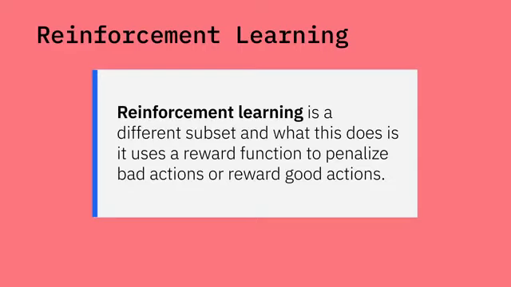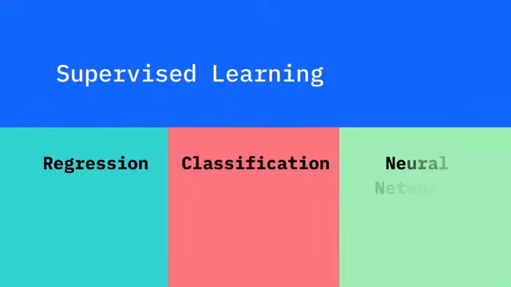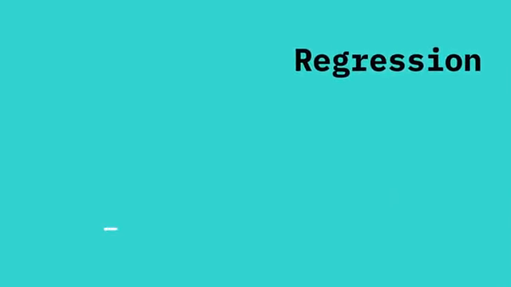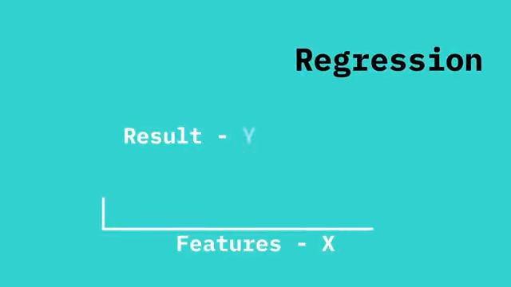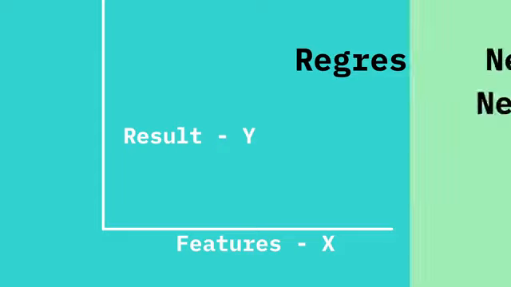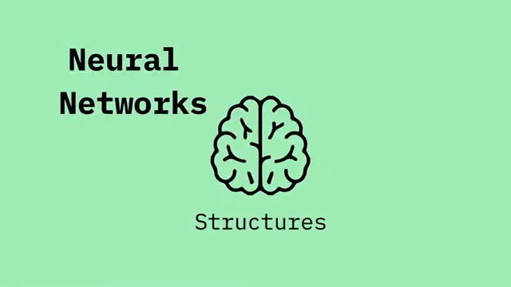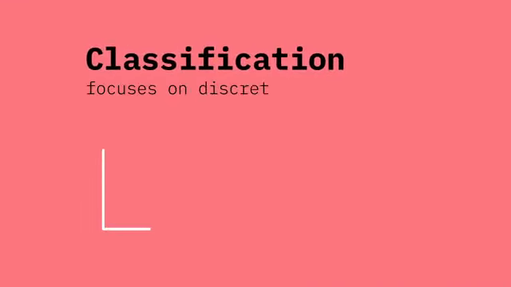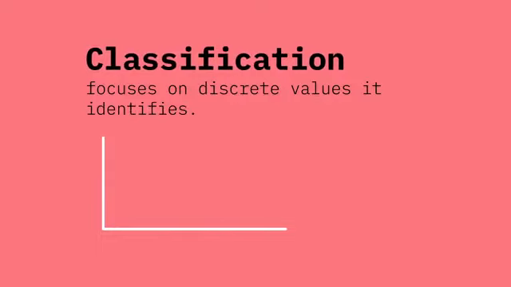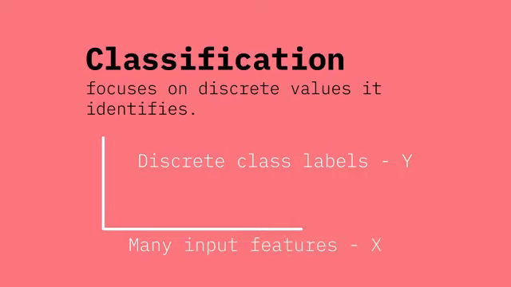or reward good actions. Breaking down supervised learning, we can split it up into 3 categories: regression, classification, and neural networks. Regression models are built by looking at the relationships between features X and the result Y, where Y is a continuous variable. Essentially, regression estimates continuous values. Neural networks refer to structures that imitate the structure of the human brain. Classification, on the other hand, focuses on discrete values it identifies. We can assign discrete class labels, Y, based on many input features, X.